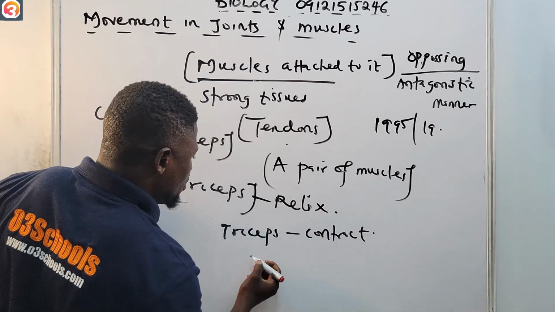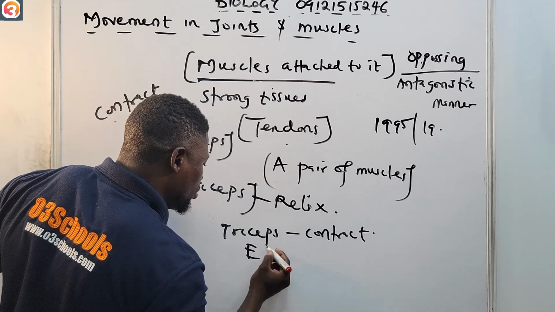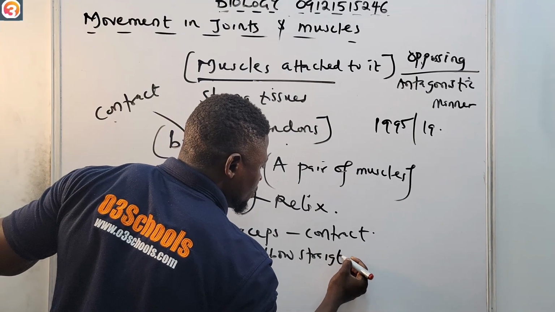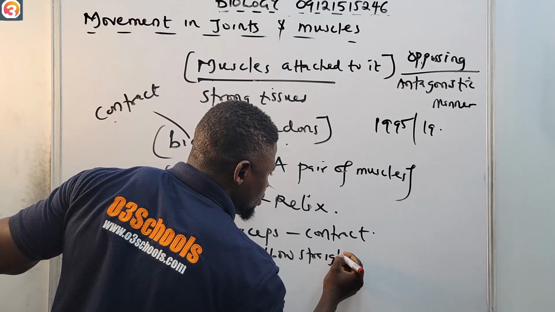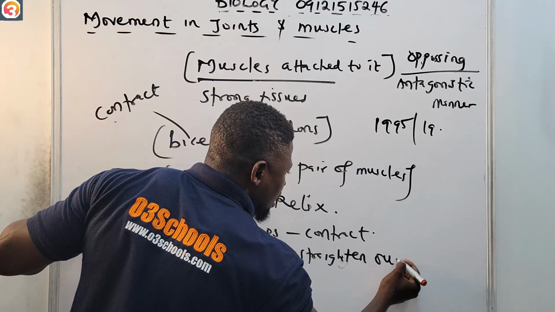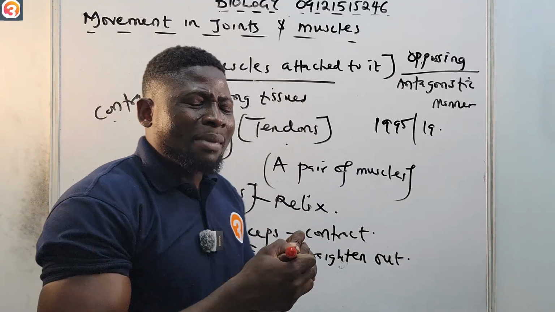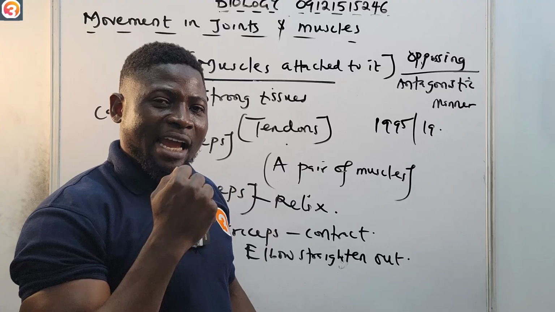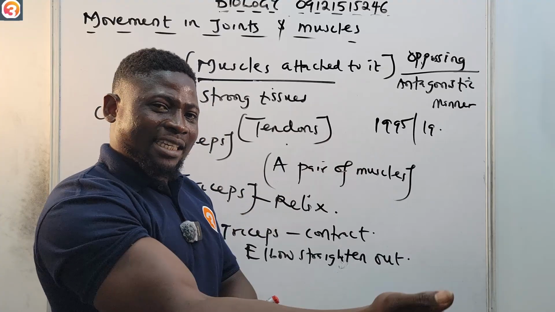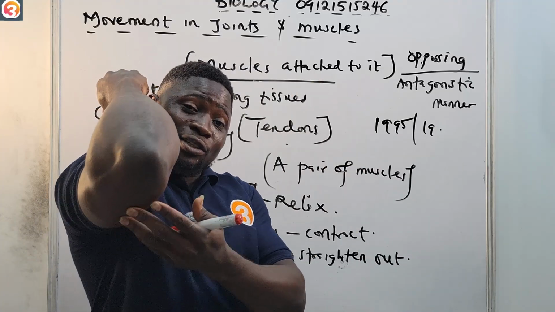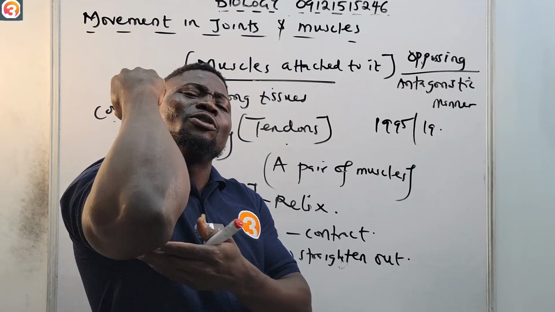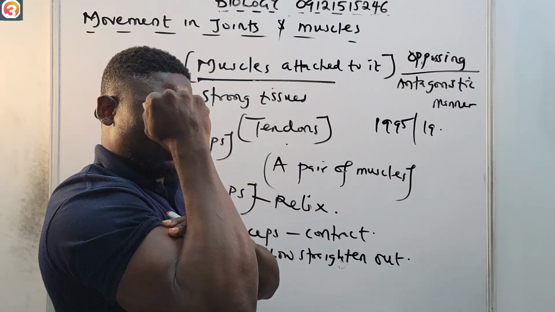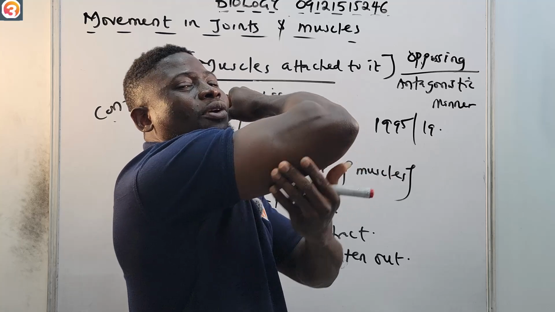So when the triceps contracts, the elbow straightens out. As the elbow is bent, you would think the triceps should contract, but it does not. It is the biceps that actually contracts, and the triceps will relax.